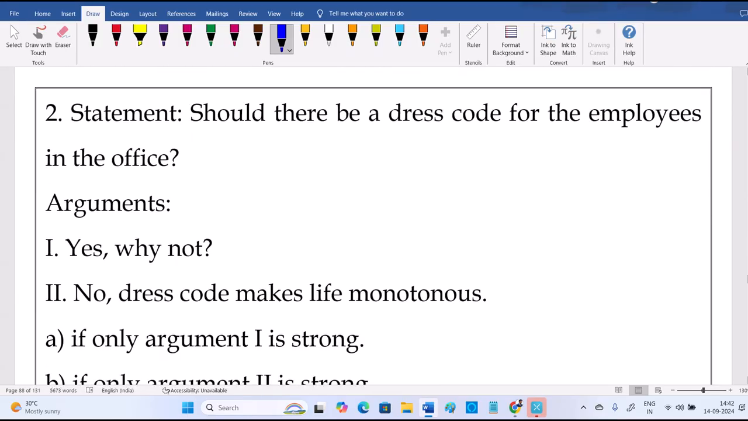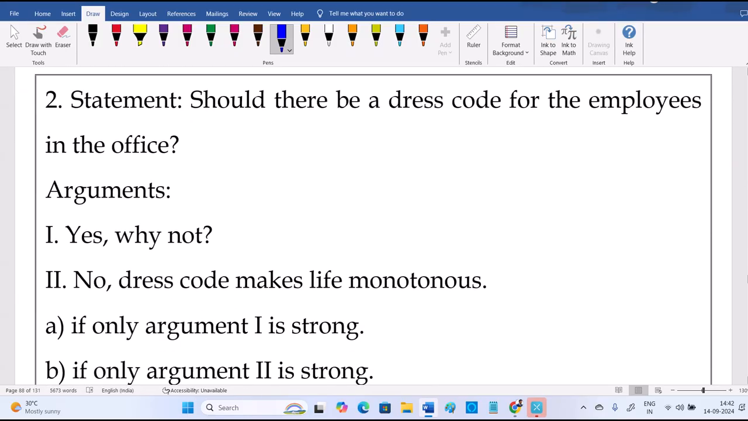Right. Next one, should there be a dress code for the employees in the office? Yes, fine, but why not? This is a question thrown back. They asked a question, and you are again questioning them. So you have to say yes, then it will be uniform. Everybody will be equal, we don't feel an inferiority complex. Some people will be dressing up a lot, so we'll be happy if it is a uniform. So you have to mention something there. They're not mentioned. So "yes, why not?" is weak. I'm not saying the argument is wrong, it's weak. I want a strong argument.